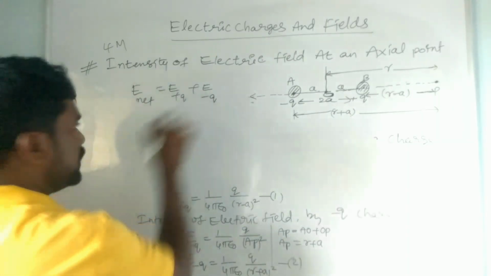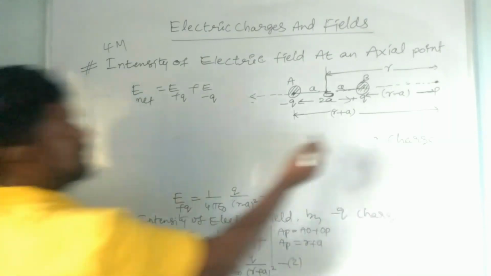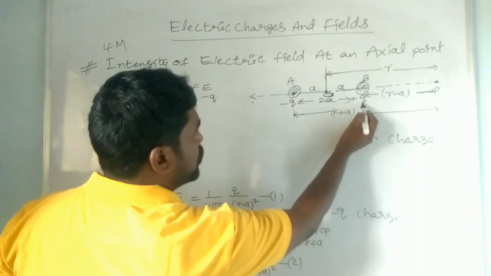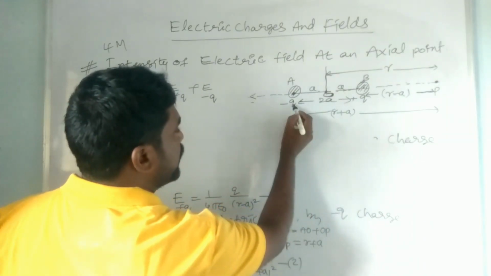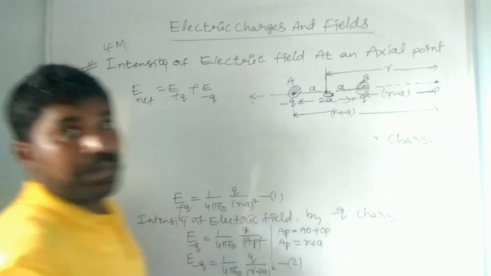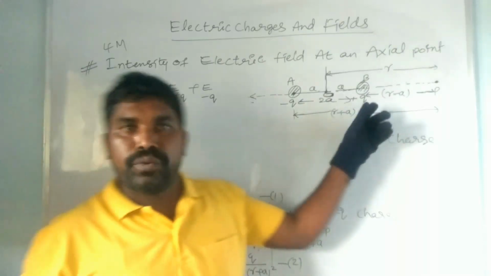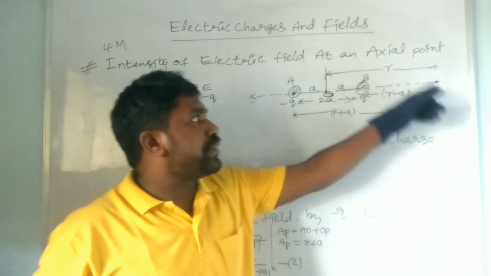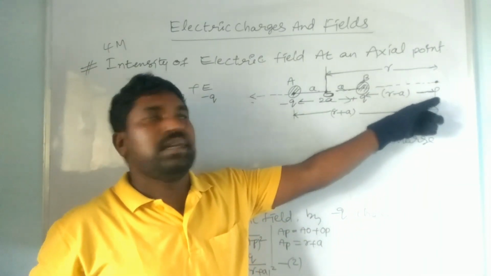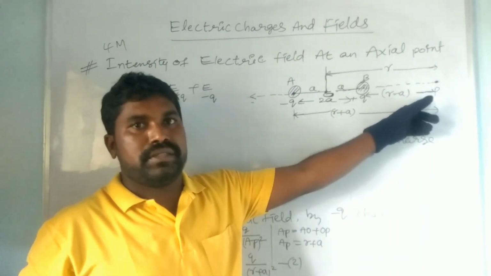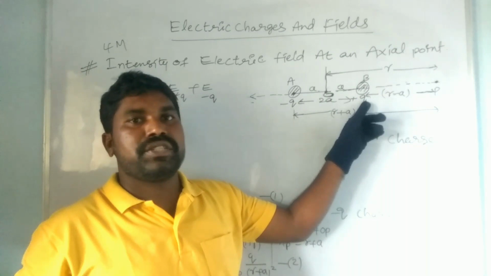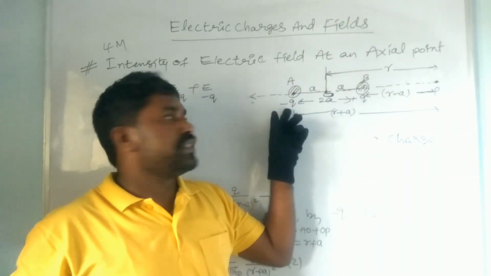You have to understand here that the intensity of electric field by the plus Q charge is more compared to the intensity by the minus Q charge, because the plus Q charge is nearer to the point, and the minus Q charge is far away from the point. Hence, this field intensity will be maximum, this intensity will be minimum.